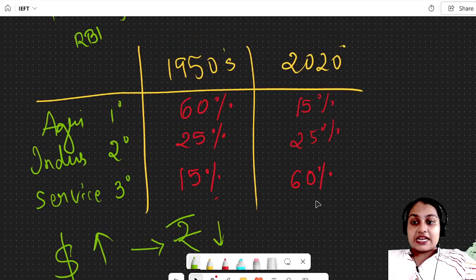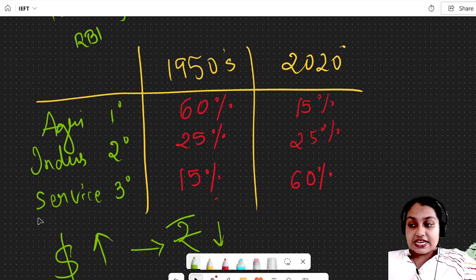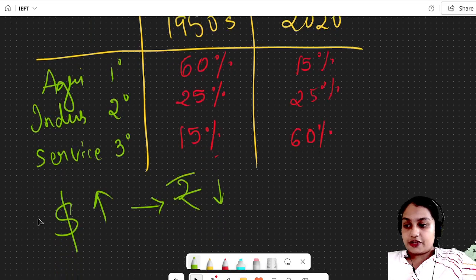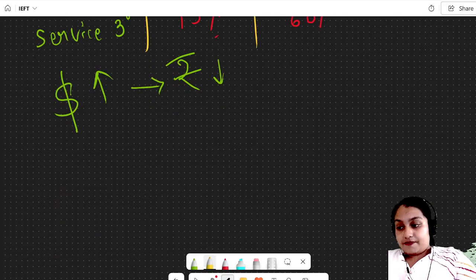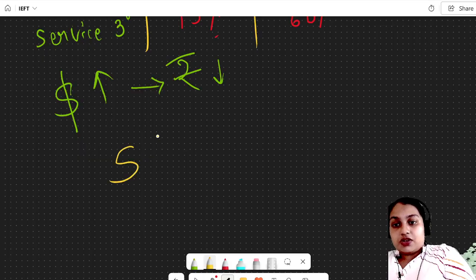This is a basic thing which you have to understand. Now the service sector means we are not producing any visible, tangible products. That's what we call the service sector. I forgot to mention, then we have another institute, we call it SEBI.